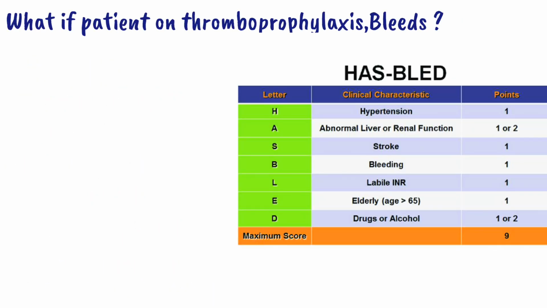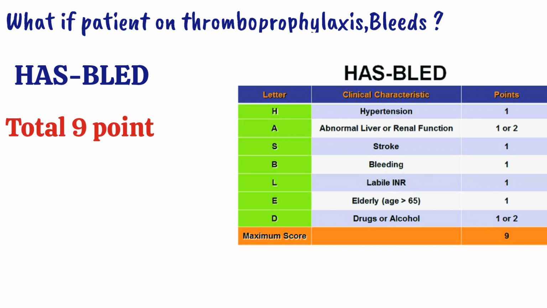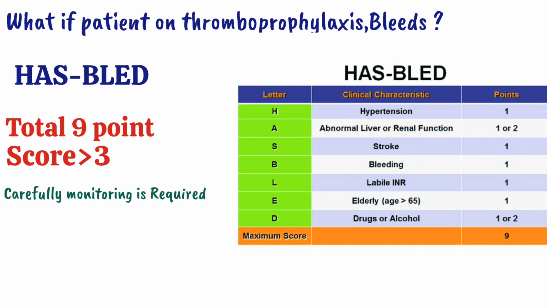Now the third question which can rise in our mind is, if we use a thromboprophylaxis, what we do, we actually thin the blood so there will be no formation of a clot. But this thinning can cause bleeding. So how will we control it? For that, we use the HAS-BLED system. HAS-BLED scoring system is a system like the CHA2DS2-VASc scoring system. In this, there are total 9 points. If the HAS-BLED score is greater than 3, you can study the HAS-BLED system here. It is not important to know the HAS-BLED system. It is just important to know that if it's greater than 3, we need a careful monitoring with thromboprophylaxis.